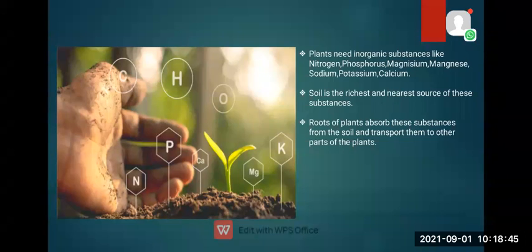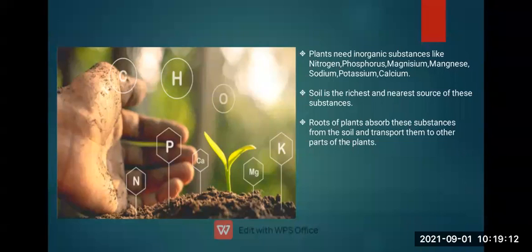Now, the xylem conducts the water, whereas the phloem conducts the food. The things which are inside the plant body are called xylem and phloem. What is xylem doing? Xylem is absorbing the water and transporting it towards each part of the plant.